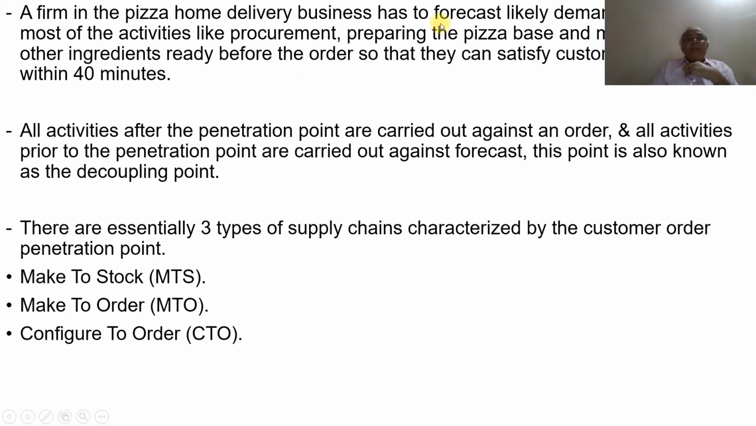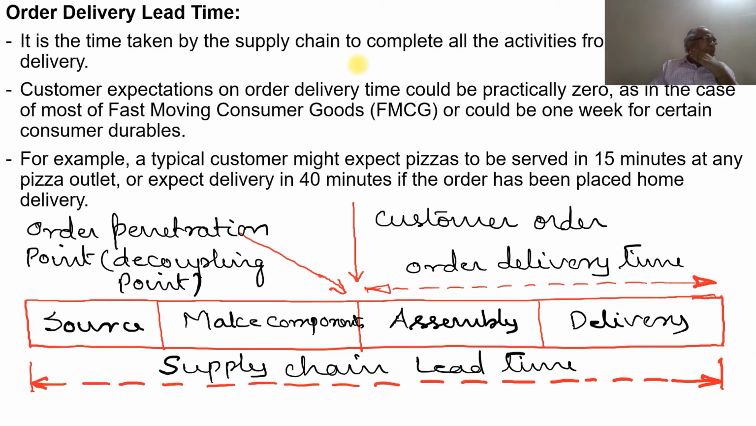A firm in the pizza home delivery business has to forecast likely demand. So this is what is important. Likely demand, and execute most of the activities like procurement, preparing the pizza base, and making all the other ingredients ready before the order so that they can satisfy customer demand within 40 minutes. So that means they will make things ready before the order, at this point itself.